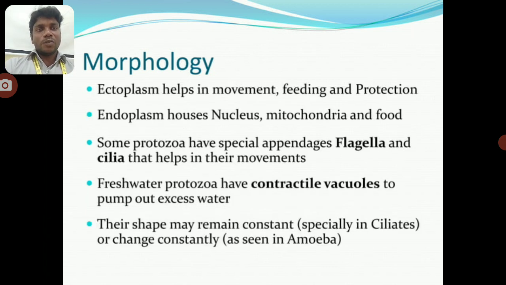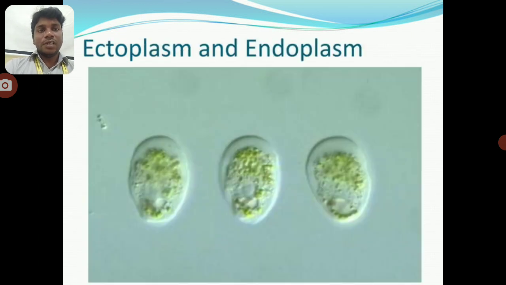The ectoplasm helps in movement, feeding, and protection. The endoplasm houses the nucleus, mitochondria, and food vacuoles. Some protozoa have appendages, flagella, and cilia that help in their movement. Freshwater protozoa have contractile vacuoles to pump out excess water. Their shapes may remain constant, while amoebas and ciliates change constantly. The structure of endoplasm and ectoplasm in protozoa.